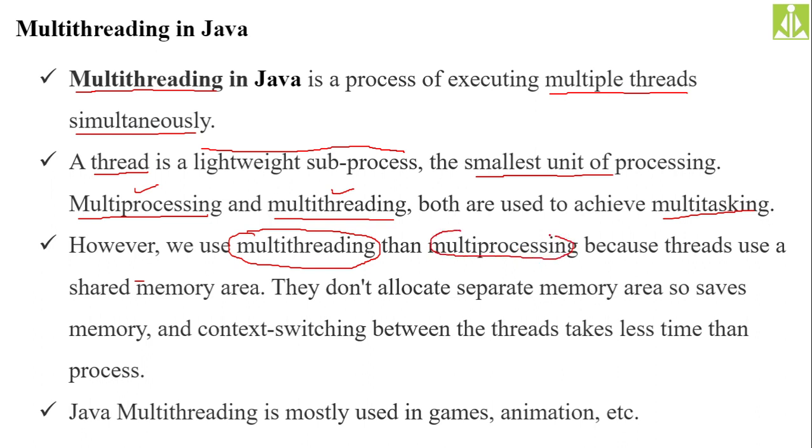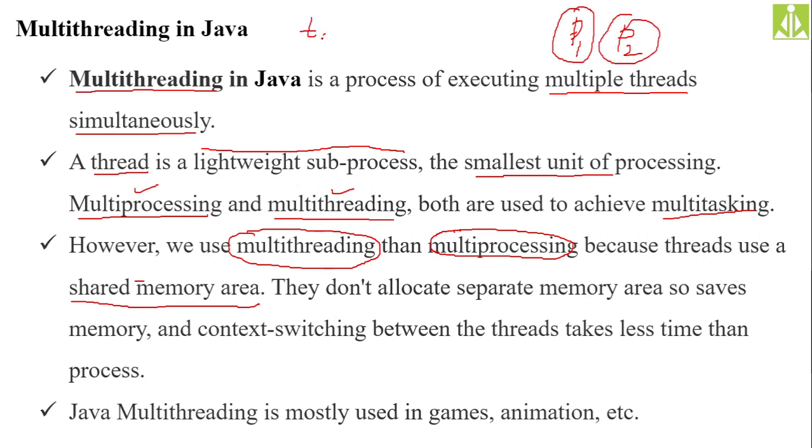The first reason is that threads use a shared memory area, because memory sharing is possible only with threads. With processes, memory sharing is not possible, because processes have their own memories. If you consider 2 processes, let us say P1 and P2, these 2 processes will have their own memories. So memory sharing is not possible in multiprocessing.